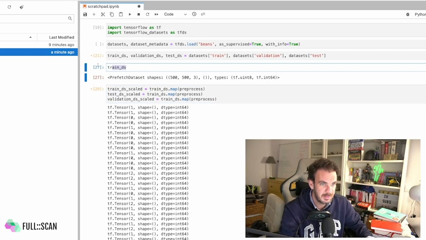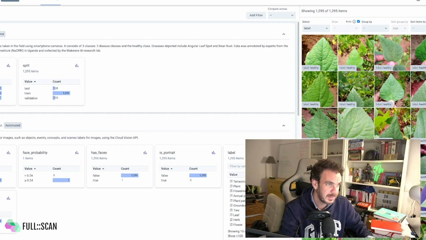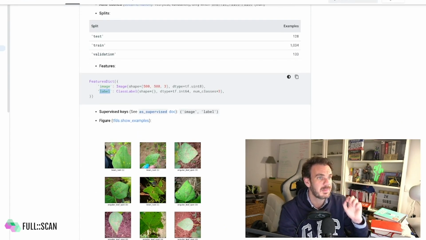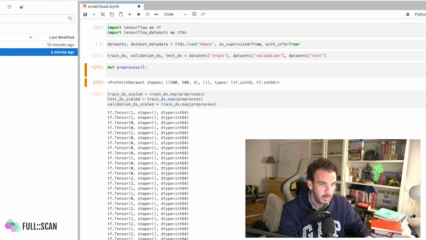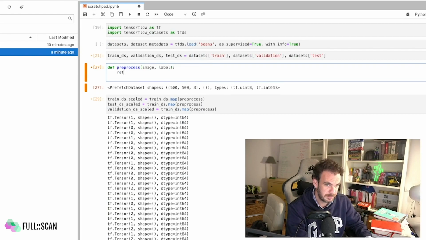So let's create a function which is called preprocess. Let's have a look at what it takes. It will take an image and a label, right? It will return an image and a label, but the image should be rescaled and the label should be one-hot encoded. So let's build that logic in a minute.